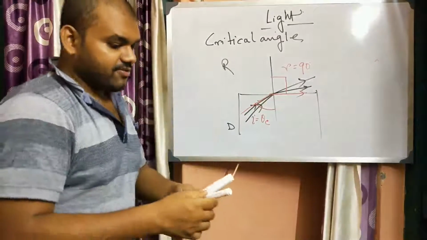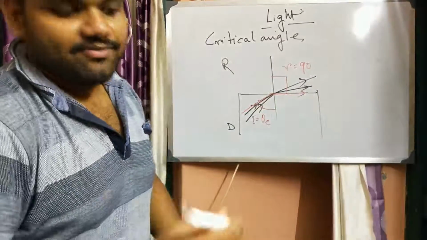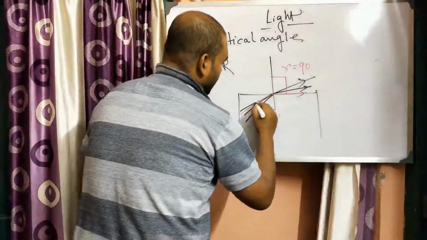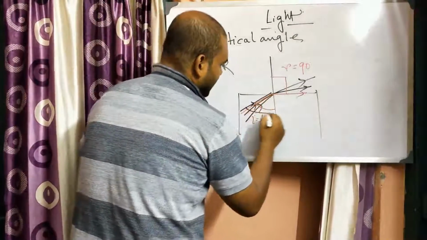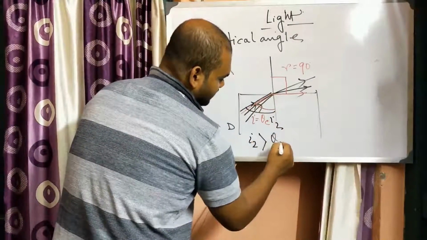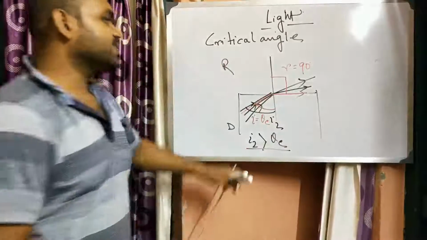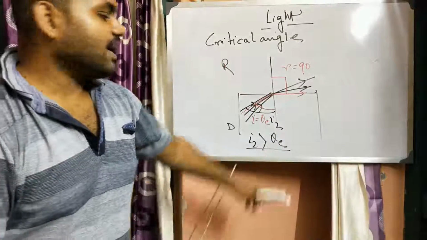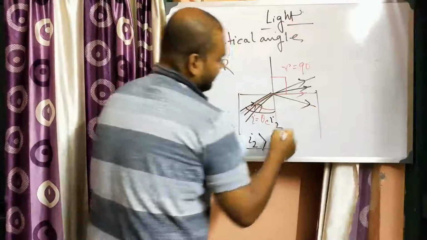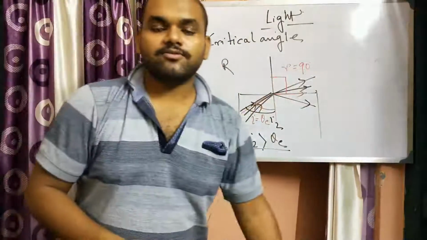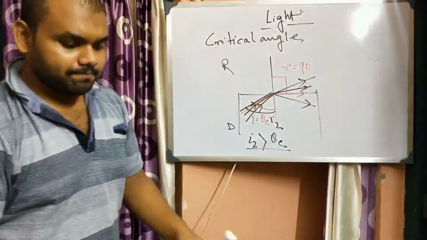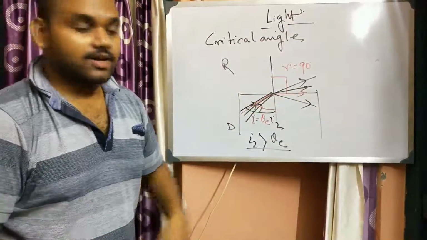Now if we increase the angle further, what happens? Suppose this is the angle I2, so I2 is greater than theta c. If the angle of incidence is greater than the critical angle, then the ray will not refract into the rarer medium. The ray will reflect back into the denser medium.